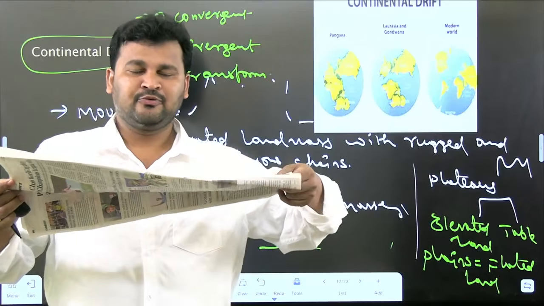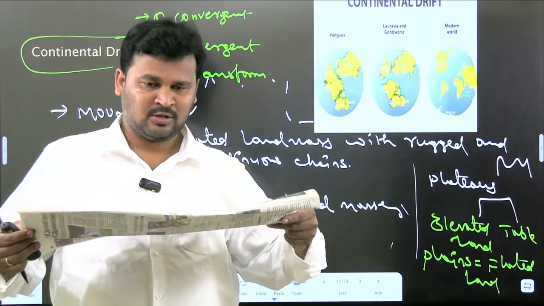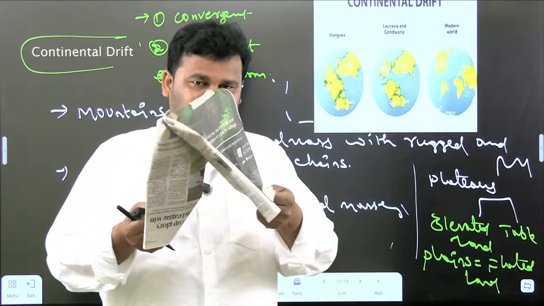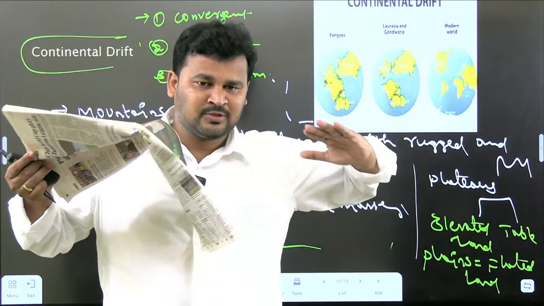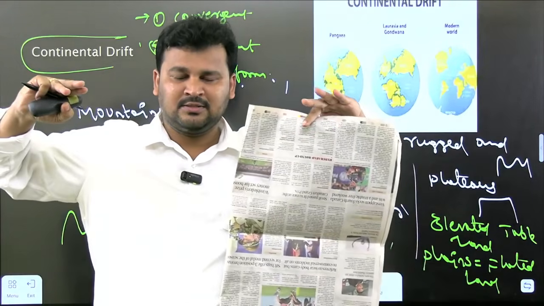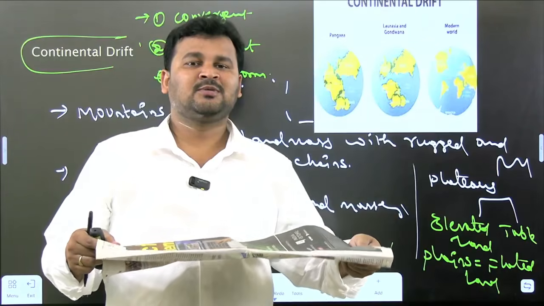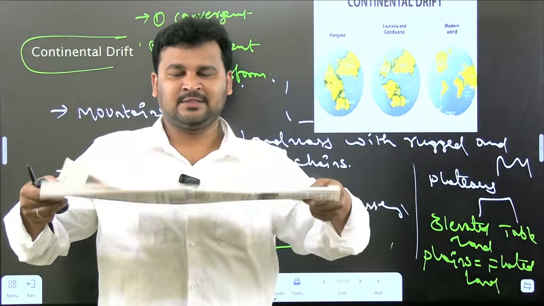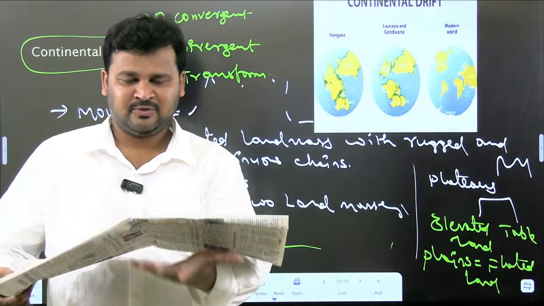If these two continents move towards each other, it can be called as convergent. Convergent means two land masses are coming towards each other like this. If they are coming towards each other like this, we call it a convergent boundary interaction.